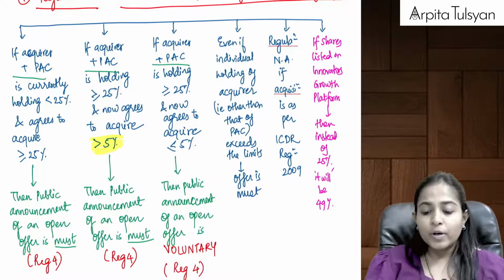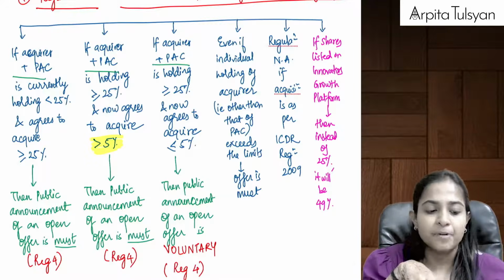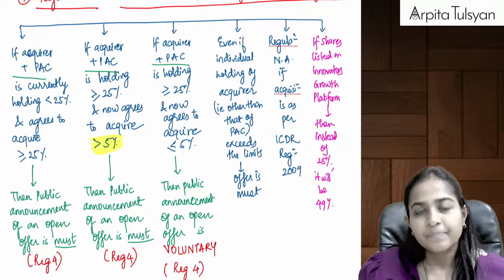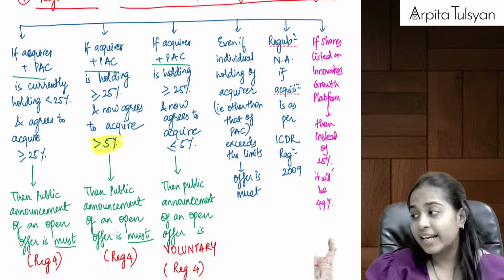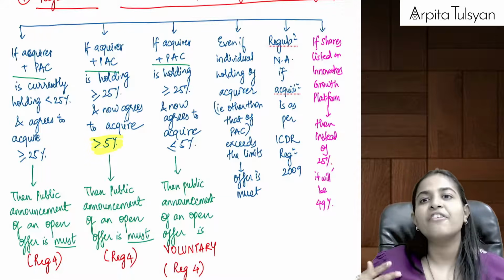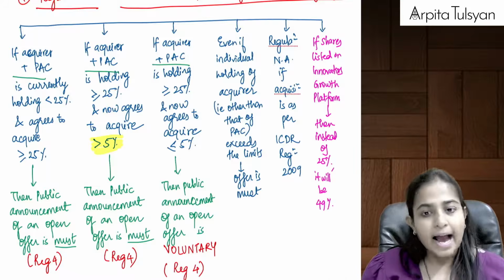So if your shares are listed there, then instead of 25%, the percentage will be 49%. If you are such a target company whose shares are listed on IGP, then wherever we studied 25%, everywhere replace it with 49%. Are you clear with this?